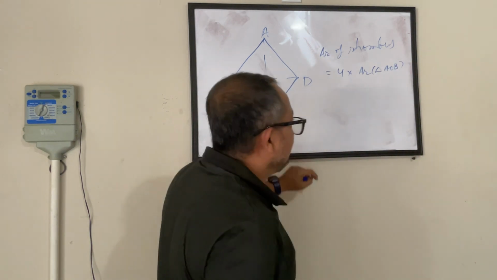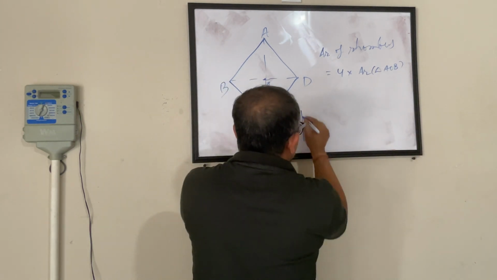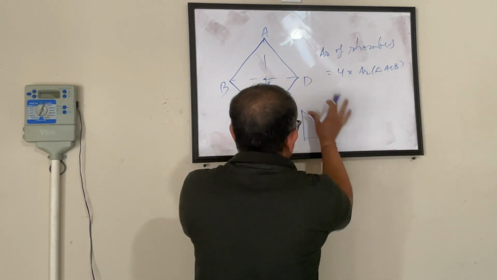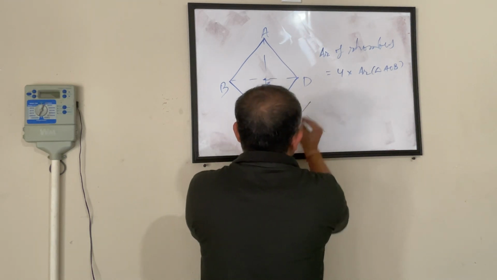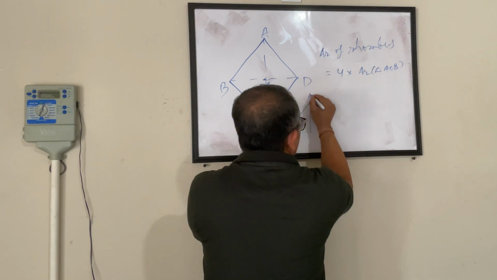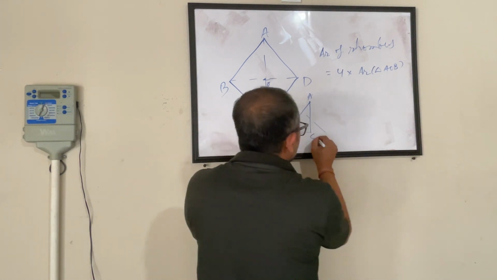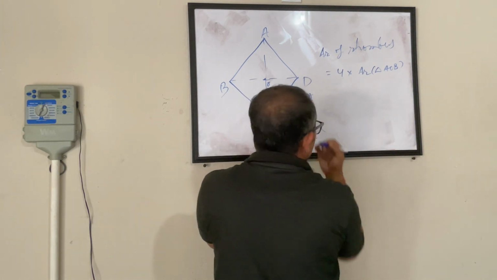What is the area of AOB? AOB is like this: A, B, O, and this is 90 degrees. This is my right angle triangle.